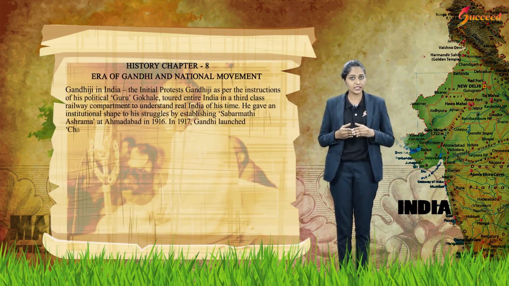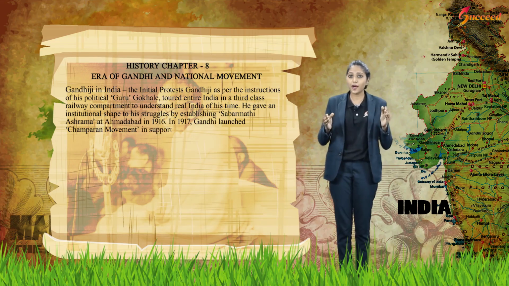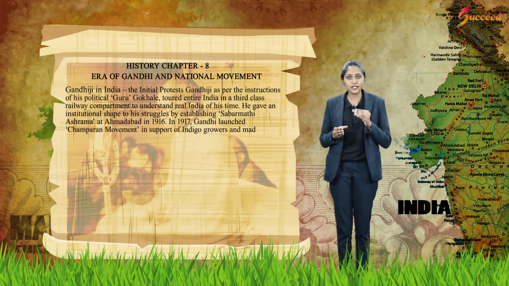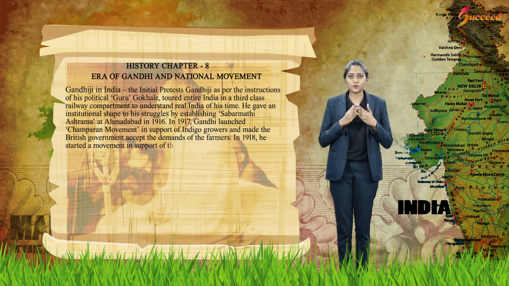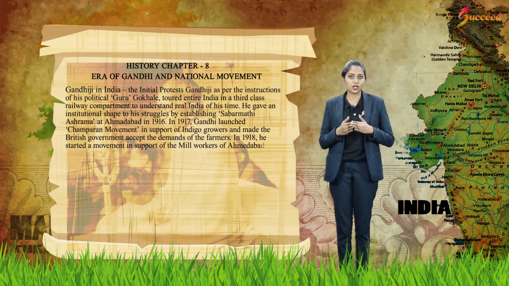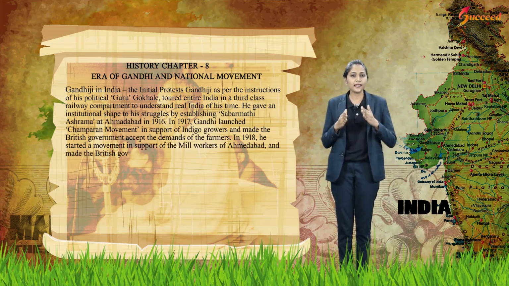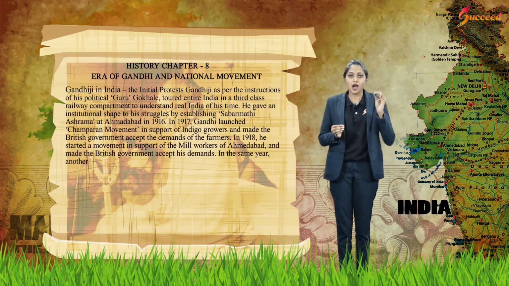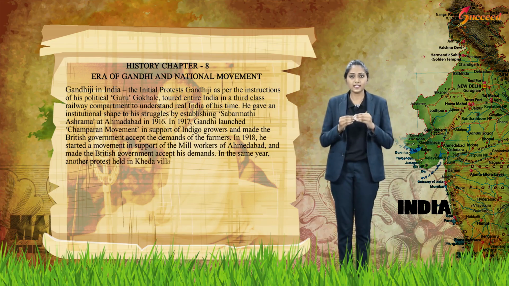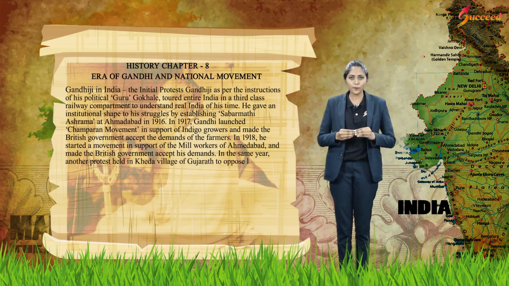In 1917, Gandhi launched the Champaran movement in support of indigo farmers and made the British government accept the demands of the farmers. In 1918, he started a movement in support of the mill workers of Ahmedabad and made the British government accept his demands. In the same year, another protest held in Kheda village of Gujarat to oppose the land taxes also became successful.